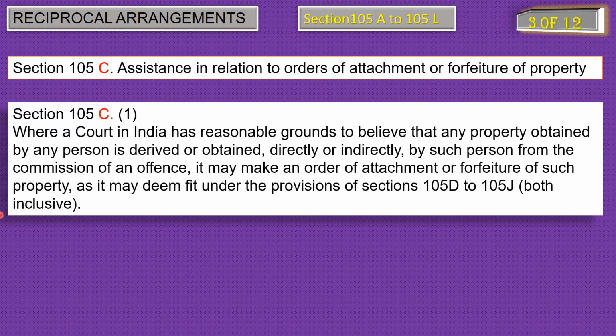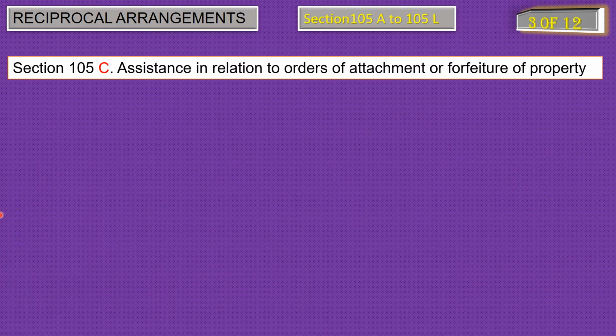Subsection 1 of section 105C says Indian courts have the power to attach or forfeit a property of a person outside India. How can they do so? Well, let's come to the next point for that thing.